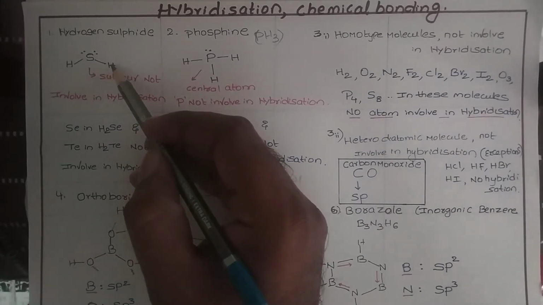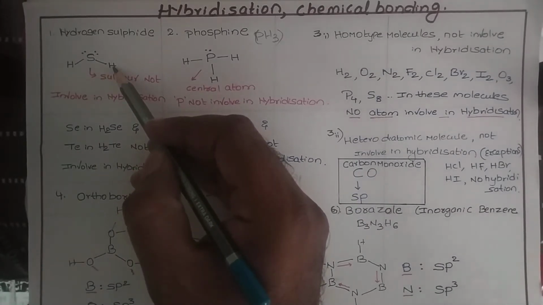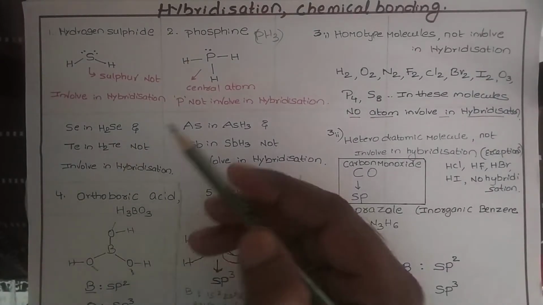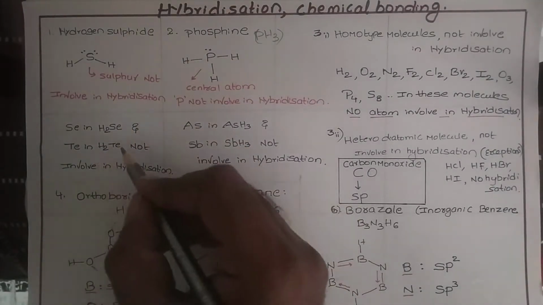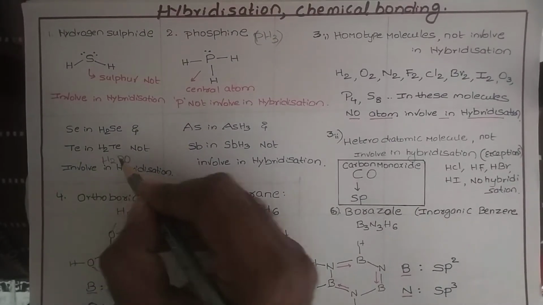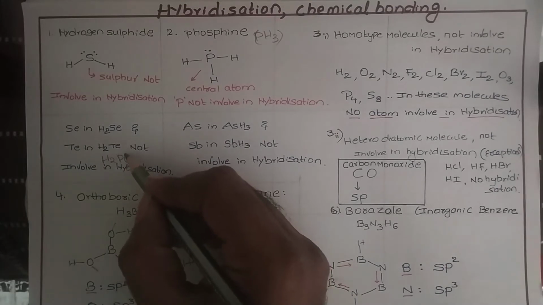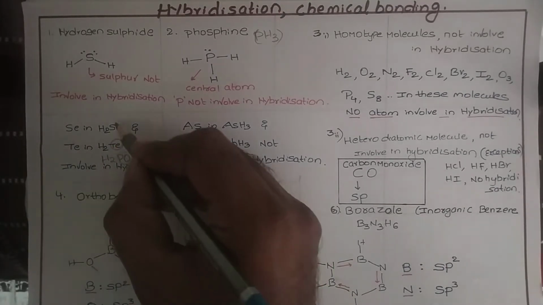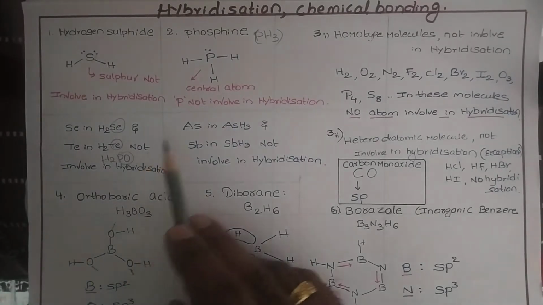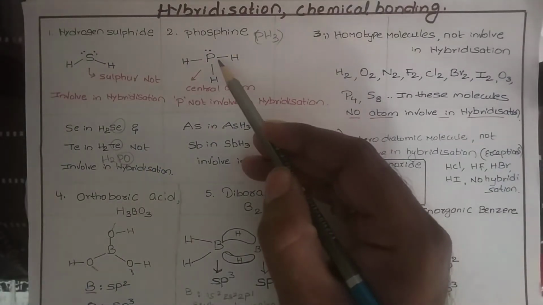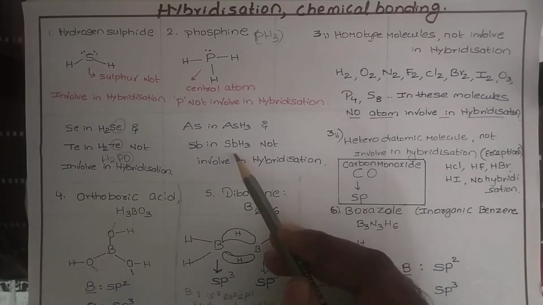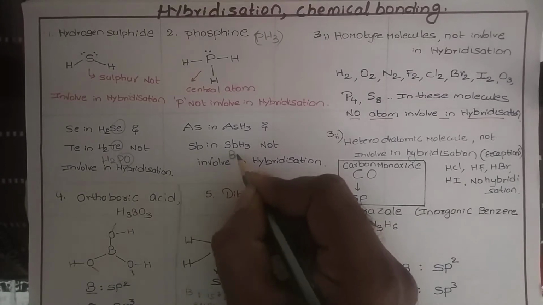In the H2S molecule, sulfur is not involved in hybridization. In H2Se, in H2Te, and in H2Po, in polonium, tellurium, selenium and sulfur, the central atom is not involved in hybridization. Like that, in phosphine phosphorus, in arsine As, in stibane Sb, and even in bismuth hydride, not involved.